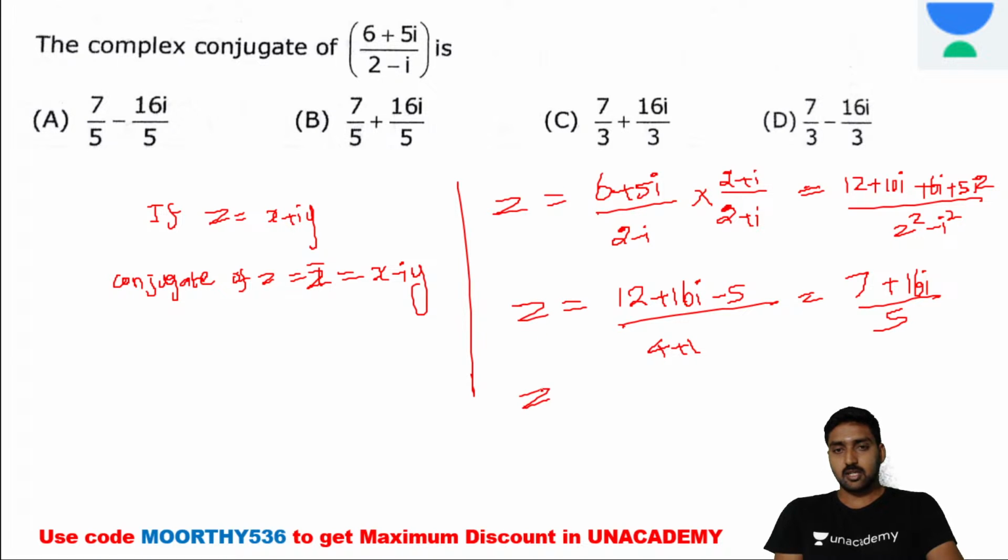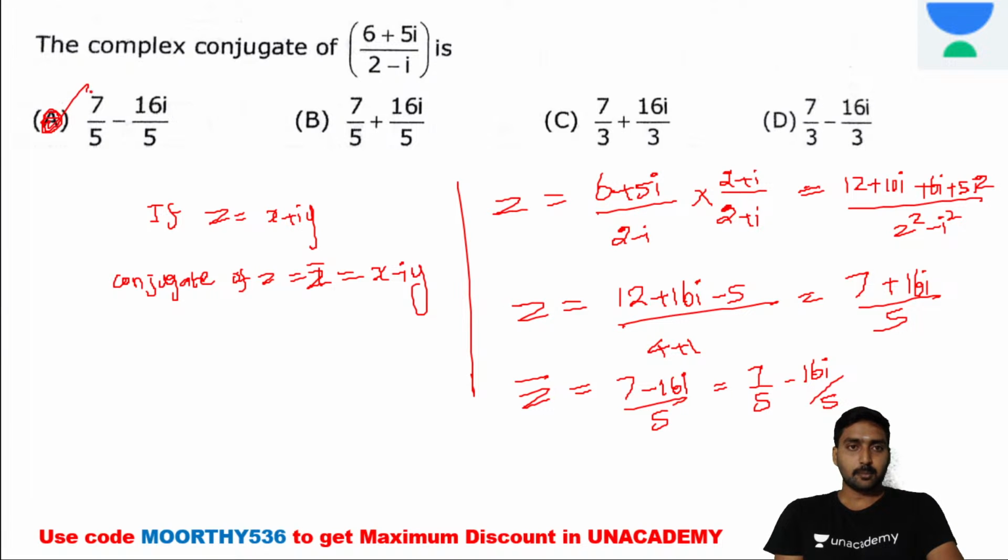Now the z conjugate is equal to z conjugate. We need to change the sign of the imaginary part. Then 7 minus 16i divided by 5 is equal to 7 divided by 5 minus 16i divided by 5. Conjugate means we need to change the sign of the imaginary part. It's A. A is the right option for this question. Okay.